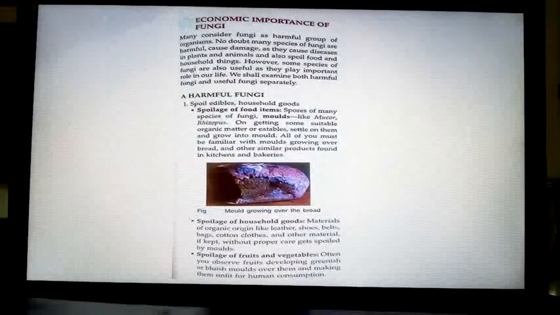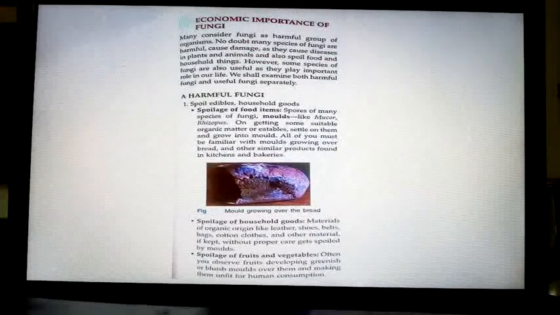Household things get caught with fungi, isn't it? However, some species of fungi are also useful as they play an important role in our life. We shall examine both harmful fungi and useful fungi separately now. First, we'll move to harmful fungi.